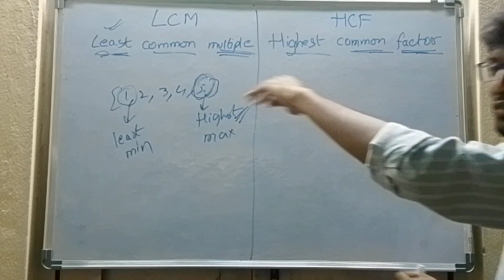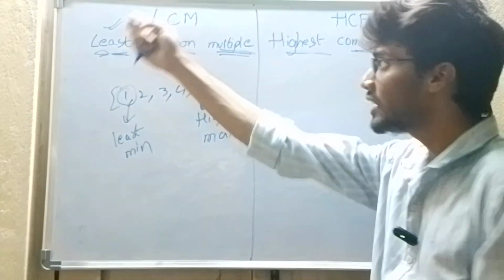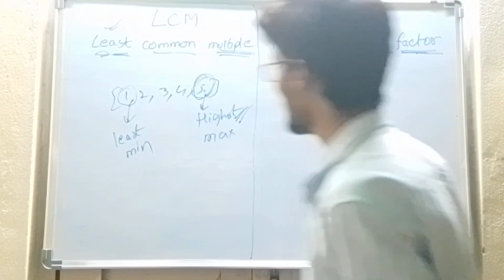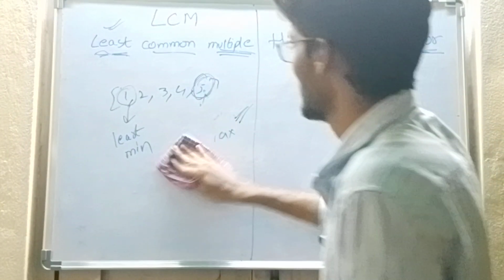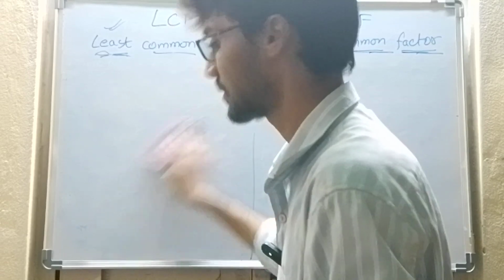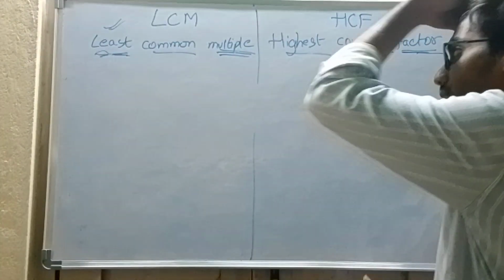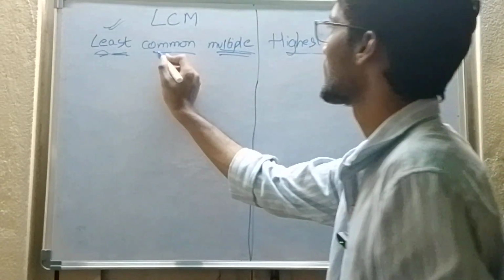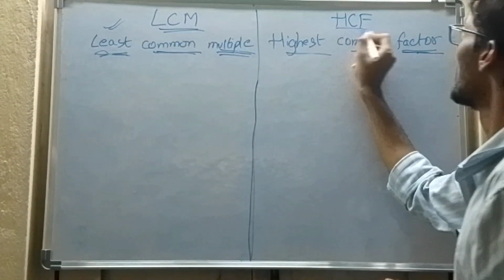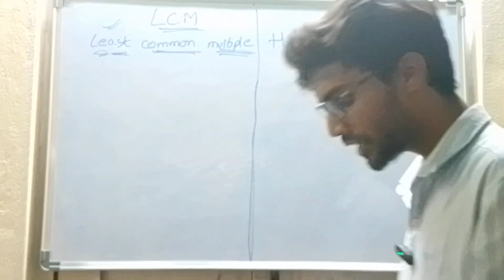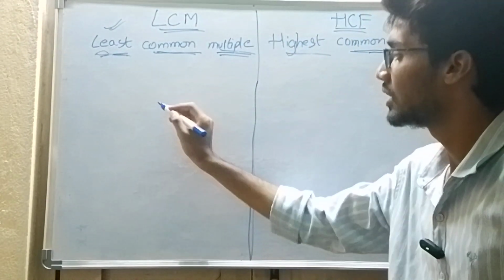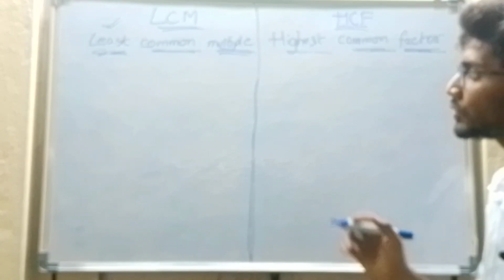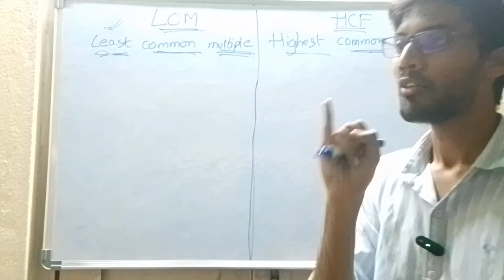Now if we see an example, then we can remember LCM and HCF in our mind. I want to make you aware of one thing: for LCM and HCF, we are not going to find the LCM and HCF of one particular number.